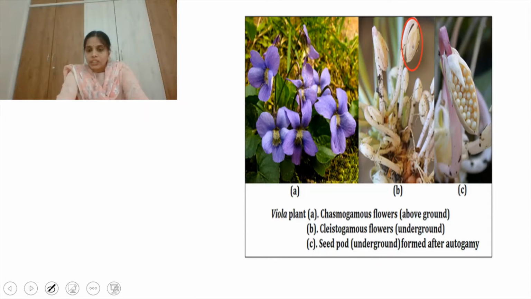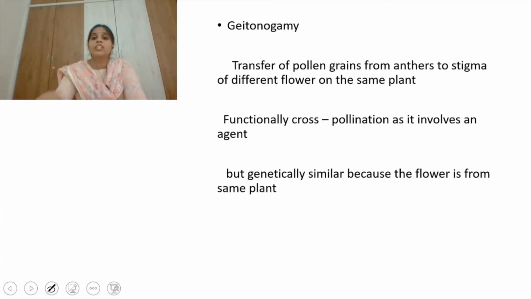In the Viola plant, see, chasmogamous flowers are above the ground and cleistogamous flowers are underground. This is a seed pod, which is formed after autogamy. Right. So these are the two types of flowers, chasmogamous flowers and cleistogamous flowers. Cleistogamous flowers only go for self-pollination. Right. So the next one is geitonogamy.